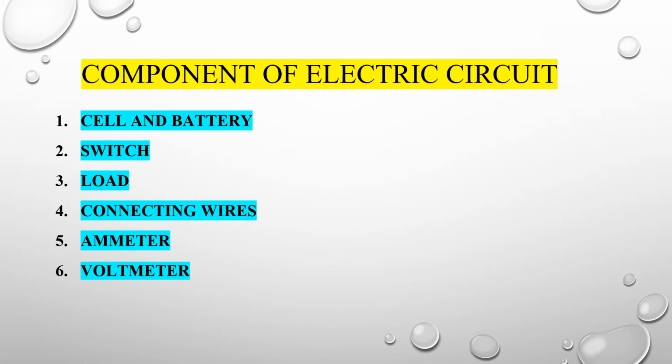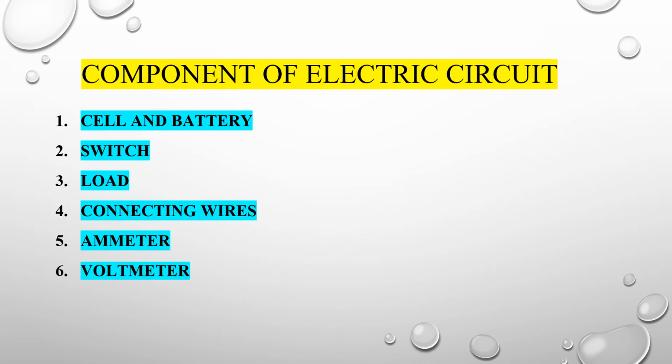Now the switch plays the important role to turn that circuit on and off. It means if you use the switch, you can turn it on, and the closed circuit will be there. If you turn it off, then the open circuit will be there. Now, do you understand the bulb and all these things? It means the device which we have to use is a load, such as laptops, mobiles, and all the electrical equipment. Now, connecting wires.